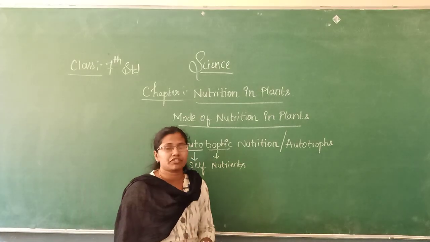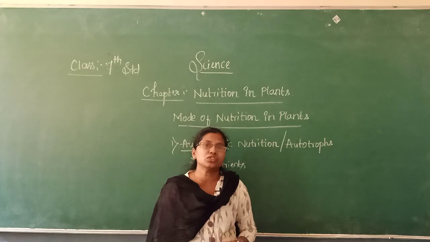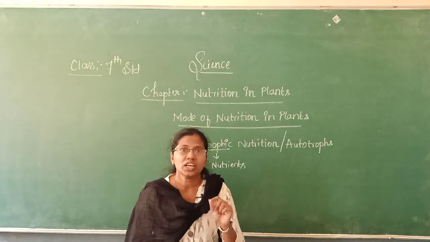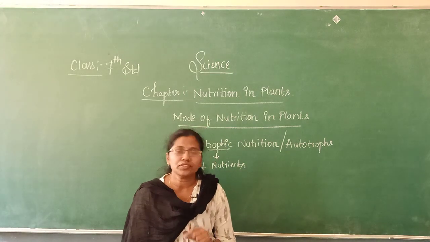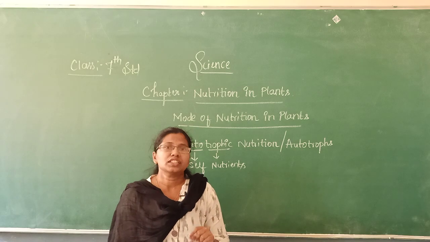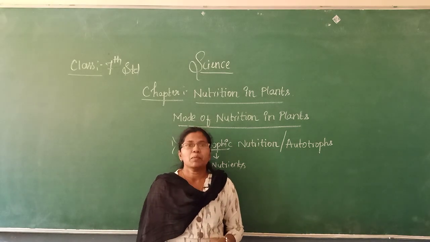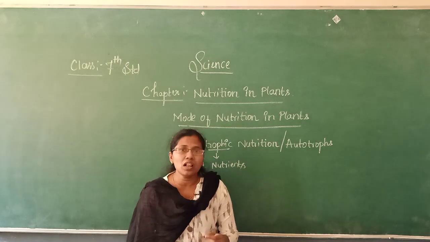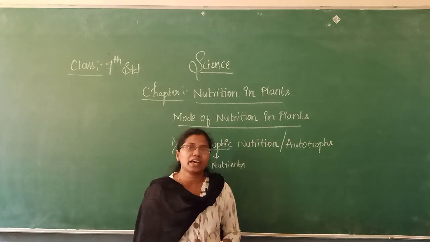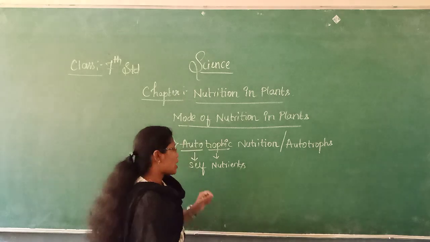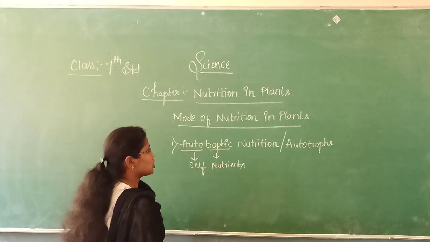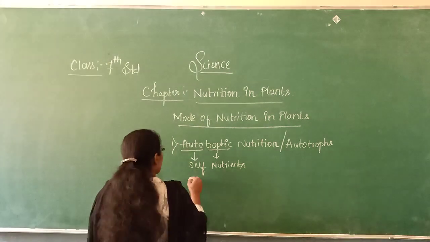Then what is the definition of autotrophic nutrition or autotrophs? It is the mode of nutrition where the organisms prepare their own food by using simple components. They are called autotrophs. I am going to write the definition. You just observe it carefully.